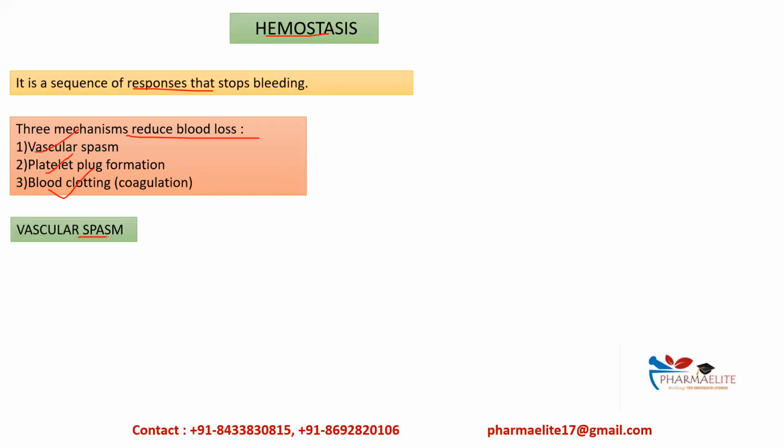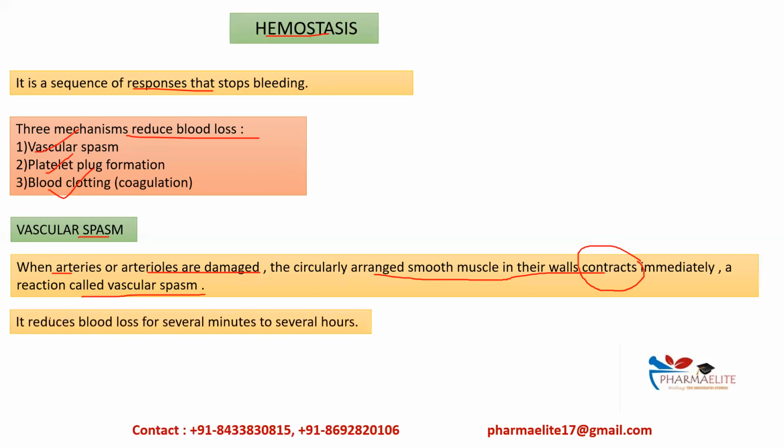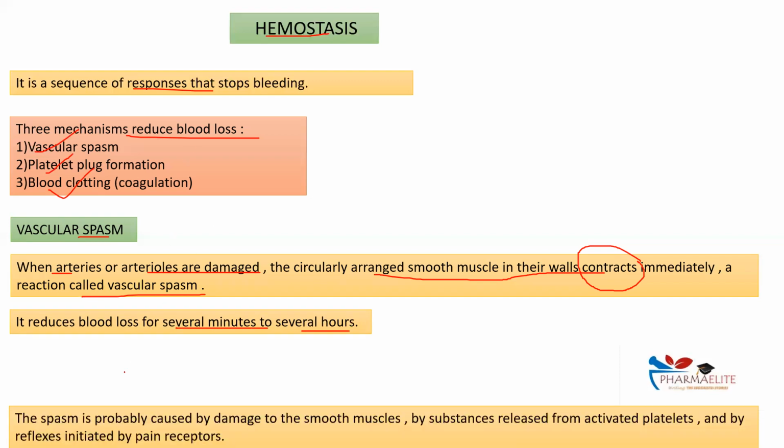सबसे पहले vascular spasm देखते हैं. So when arteries or arterioles are damaged, arteries are the larger blood vessels and their branches are arterioles, whenever they are damaged, the circularly arranged smooth muscle in their walls will contract. Why will they contract? In order to minimize or prevent the blood loss. They will contract immediately, and that reaction is called vascular spasm. Then it reduces blood loss for around several minutes to several hours, and during this time period the other two mechanisms will go into action.